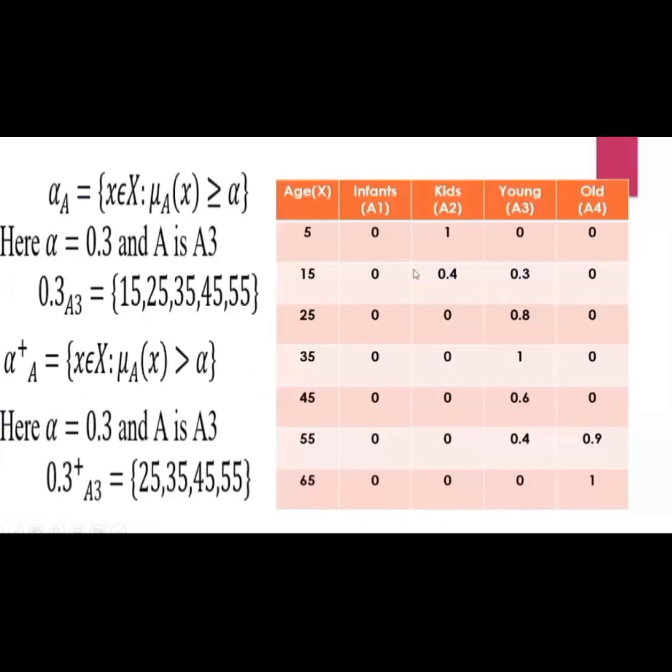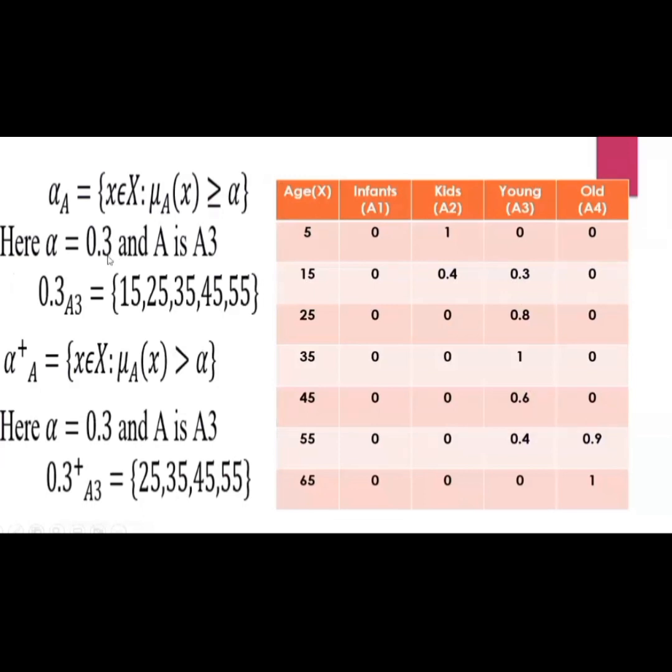Let me explain with an example, the same example followed from the previous video. The first one is age, that is X, the universal set X. These are A1, A2, A3, A4: infant, kids, young and old, which are the categories of fuzzy set. Already I explained in the previous video the first definition, alpha cut, that is alpha A is equal to x belongs to X such that mu A of x is greater than or equal to alpha.